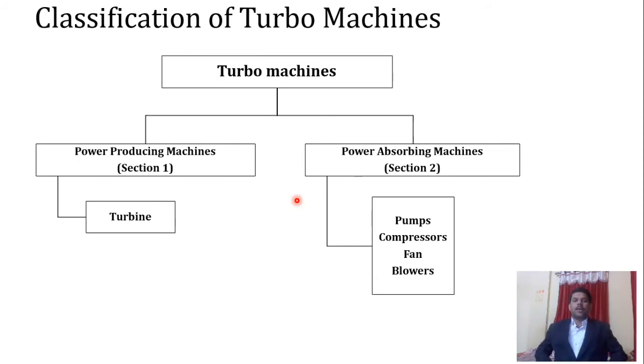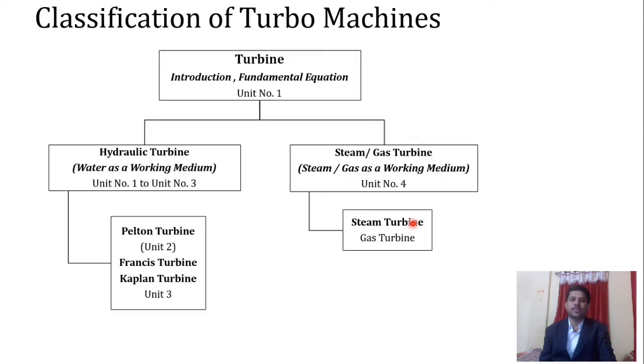Basically, in section number 1 of our SPPU syllabus, we have two sections. In section 1 we are going to see the power producing machines, and the major part of section number 2 is related to your power absorbing machines. The initial part of section 2 is actually correlated with power producing machines, where we are going to see steam turbine. So the major part is concentrated over the power absorbing machines.